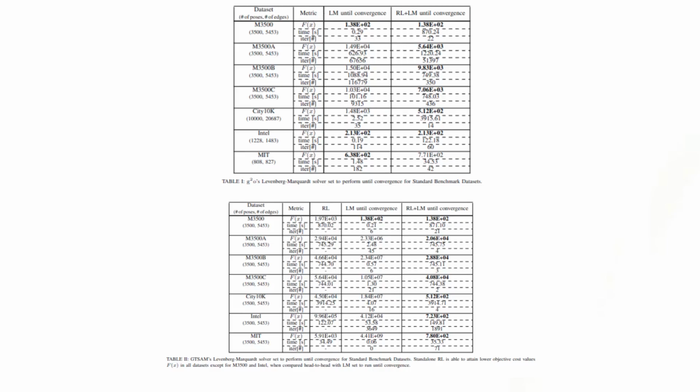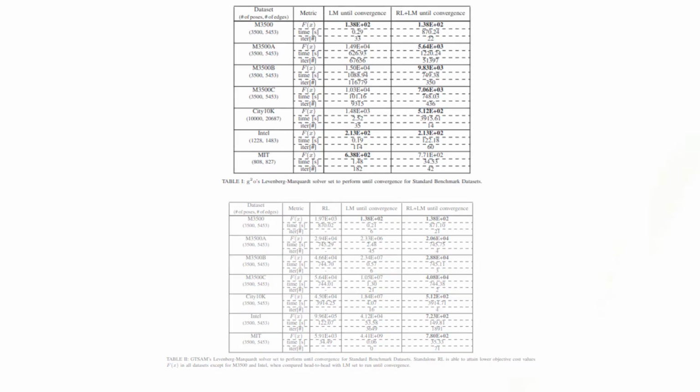These tables indicate the performance comparisons amongst the proposed approach and Levenberg-Marquardt solvers implemented in G2O and GTSAM, set to run until convergence. It can be observed in Table 2 that standalone reinforcement learning outperforms GTSAM's Levenberg-Marquardt solver on challenging instances with very poor initial guesses, where traditional gradient-based solvers fail to decrease the observed cost.